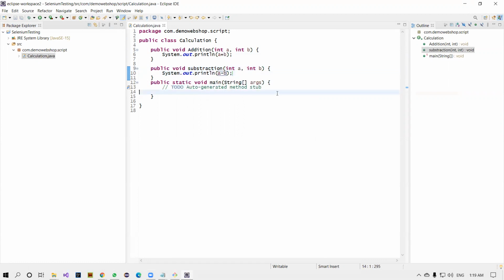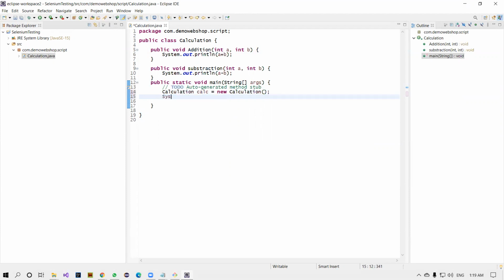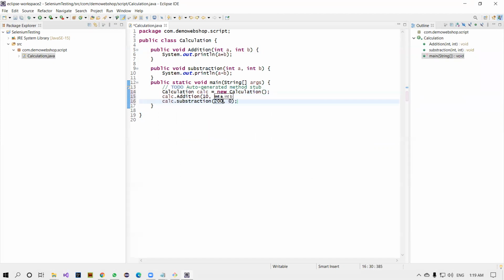All right, let me call these methods in my main method. These are instance methods. I can create an object for the class, some calci, new Calculation. Calci.addition of 10, 20. Let me put this into System.out. Sorry, Control Z. And I'm just going to add one more method call, subtraction, 200, 100. Let me run this.